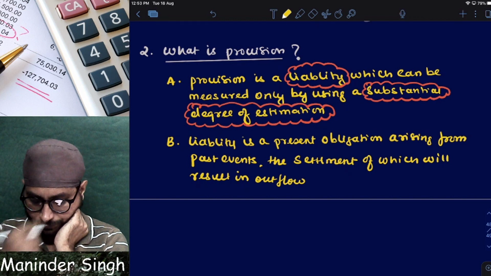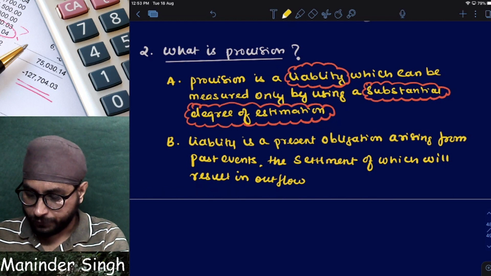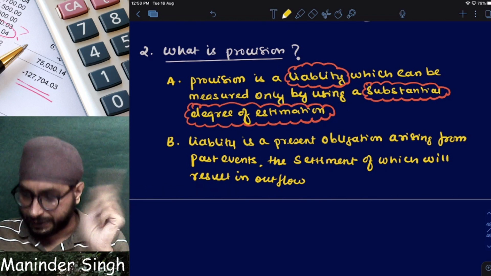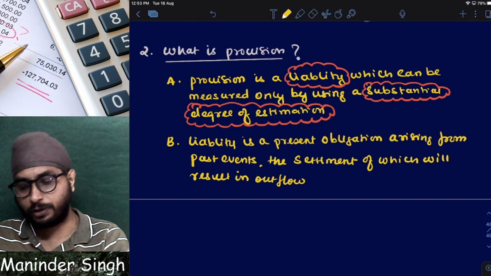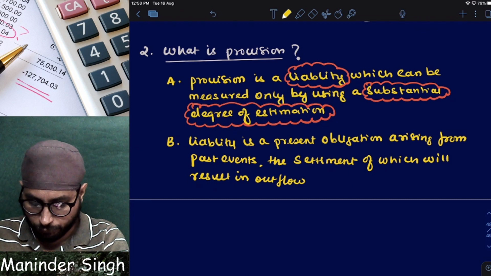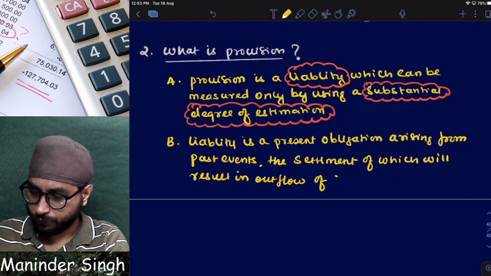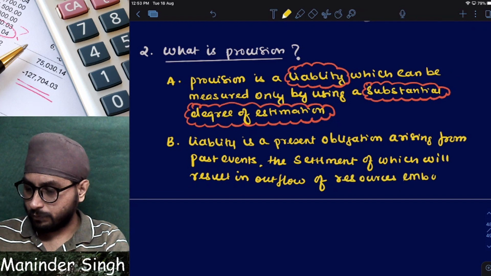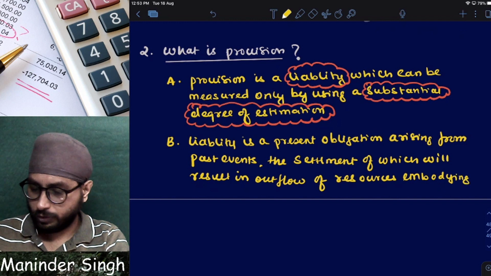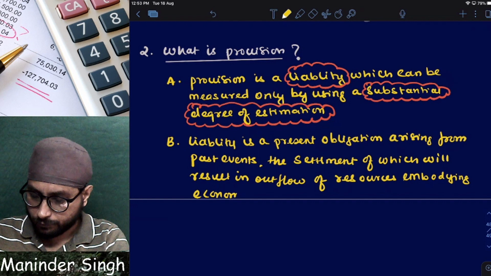Economic resources. Liability is a present obligation arising from past events, settlement of which results in outflow of resources embodying economic benefits.